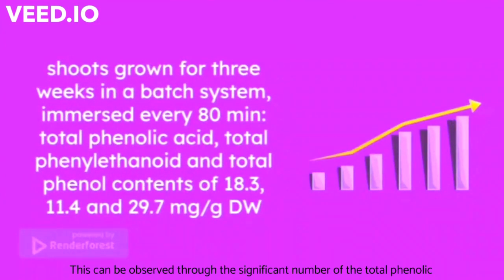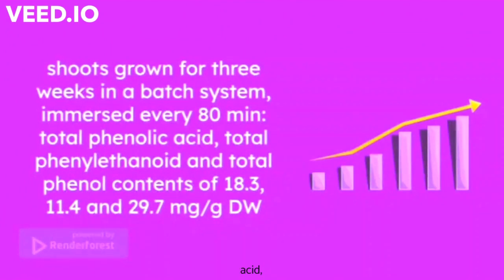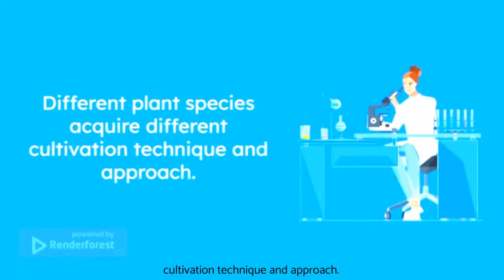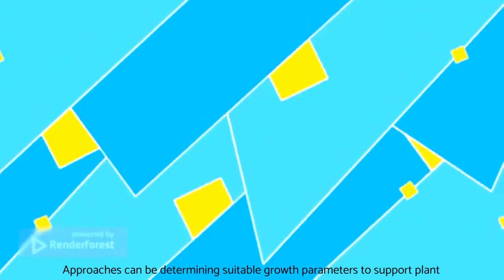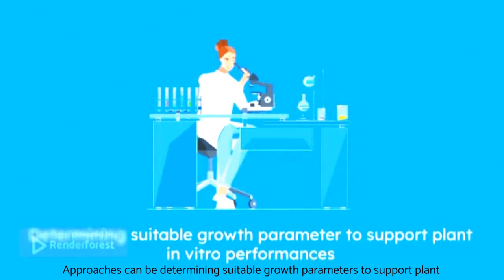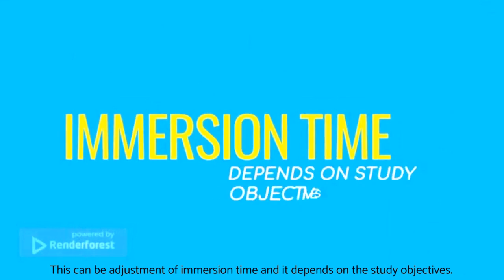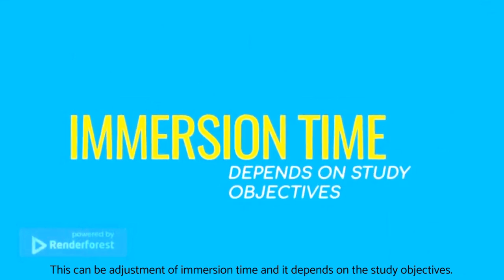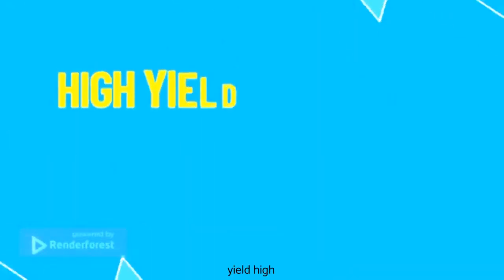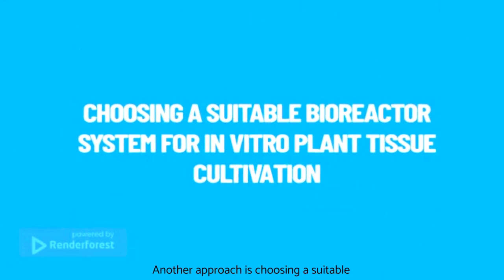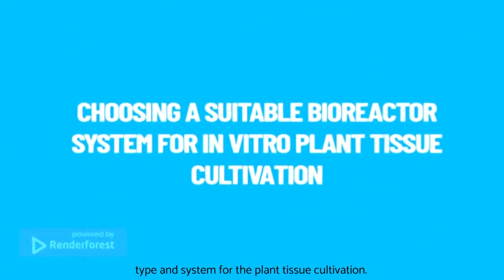This can be observed through the significant amount of total phenolic acid, phenylethanoid and phenol contents after 4 weeks of cultivation. Different plant species require different cultivation techniques and approaches. Approaches can be determining suitable growth parameters to support plant in vitro performance. This can be adjustment of immersion time and it depends on the study objectives. For example, if a study focuses on biomass yield or if the study aimed to yield a high amount of plant bioactive compounds. Another approach is choosing a suitable bioreactor type and system for the plant tissue cultivation.